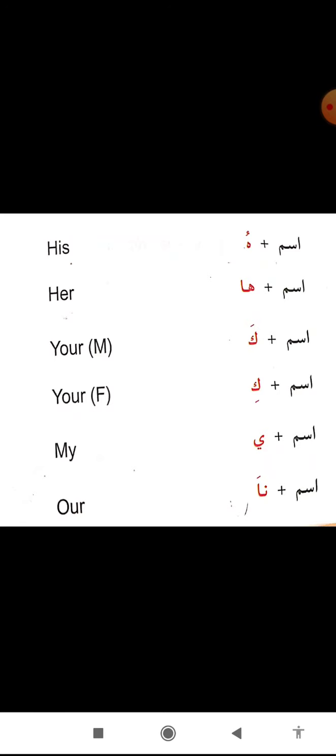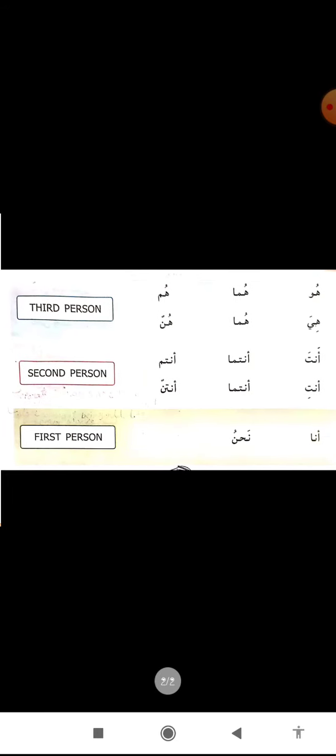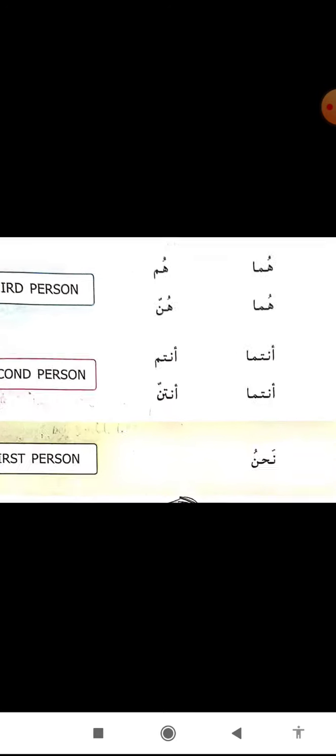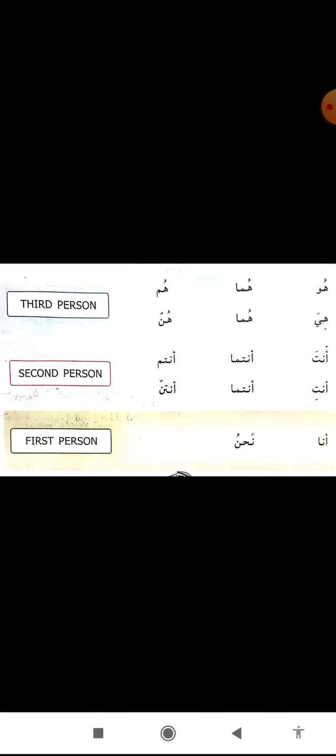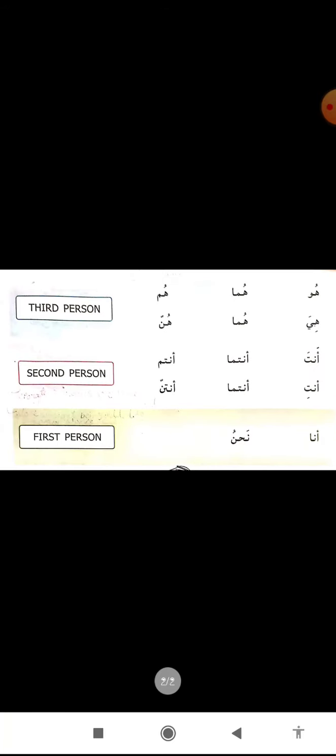I hope you all have understood zamire muttasila, which means attached pronouns. Now see zamire munfasila. Munfasila means detached pronouns. Here you can see, you have to learn both 14 letter form pronouns. So this is the munfasila: huwa huma hum, hiya huma hunna, anta antuma antum, anti antuma antunna, ana nahnu, like this.